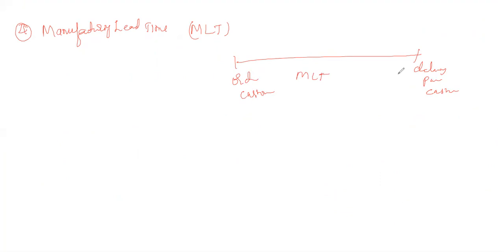So in between that, the time consumed by the production unit is called the total production time from the customer order. From where we got the customer order, through production activities, inspection, packing, and finally delivery to the customer, this complete time is called the manufacturing lead time.